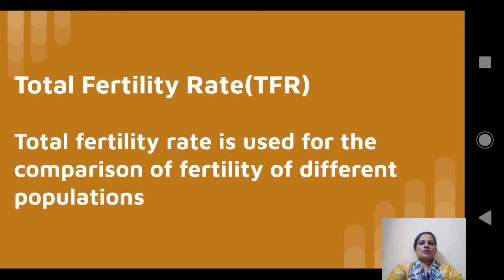Okay, the next one is total fertility rate. Total fertility rate is used for the comparison of fertility of different populations. Now, we have already learned crude birth rate cannot be used for comparison. GFR is not used for comparison. ASFR is also not used for comparison. Now, the fertility rate that is used for comparison is total fertility rate.